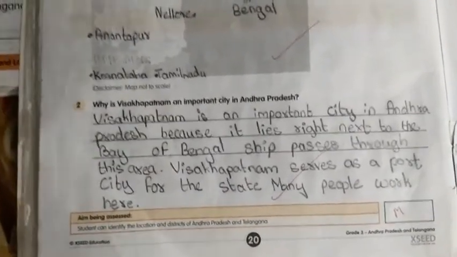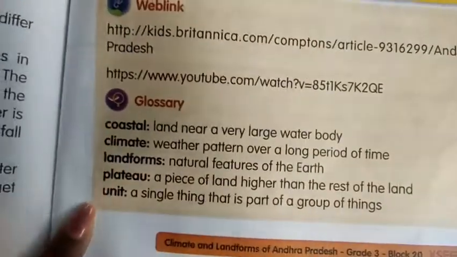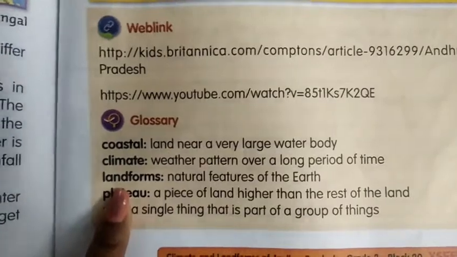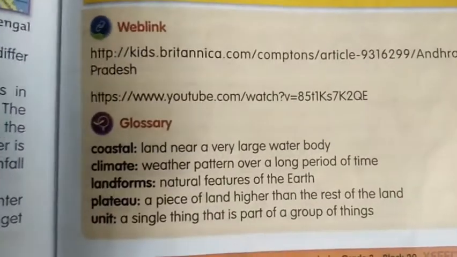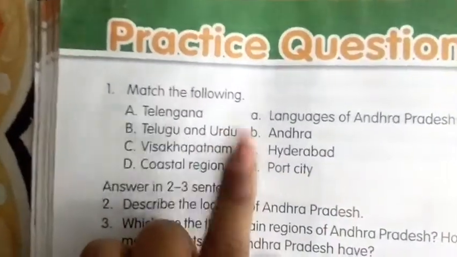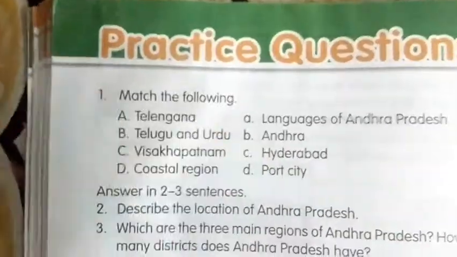Okay. Now everyone open your reader. Turn the page to 127. Copy down these 5 keywords and glossary: coastal, climate, landforms, plateaus and unit. Okay children, these are the 5 glossaries and keywords. And turn the page and copy down this map, children.